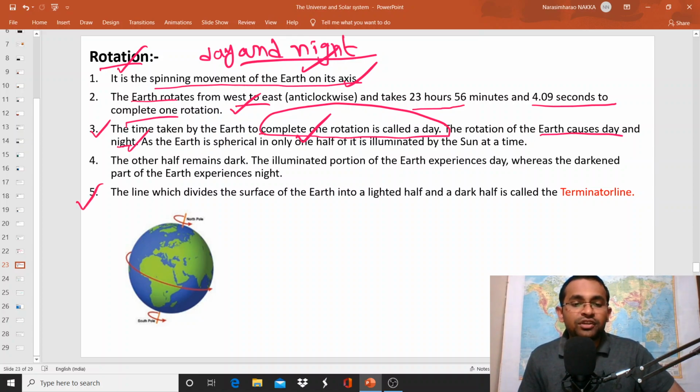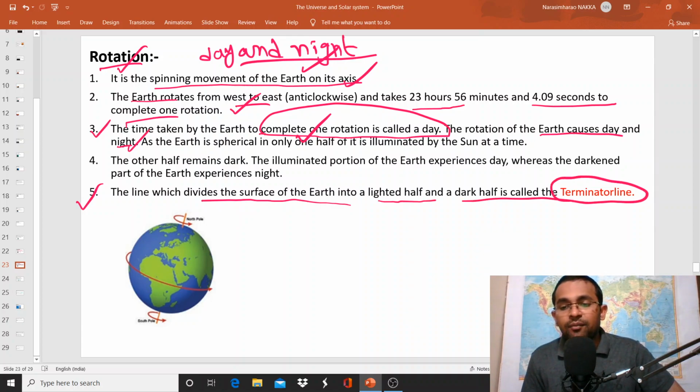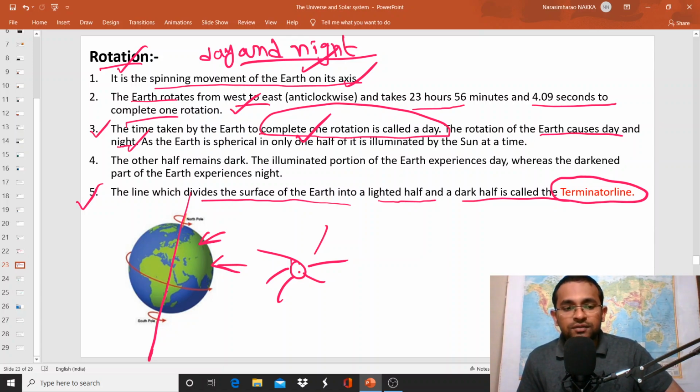And the line which divides the surface of the earth into a lighted half and dark half is called terminator line. For example, if you consider the position of the sun, this part of the earth faces the sun. Here it experiences the day, and this part of the earth is not facing the sun, so it experiences the night.